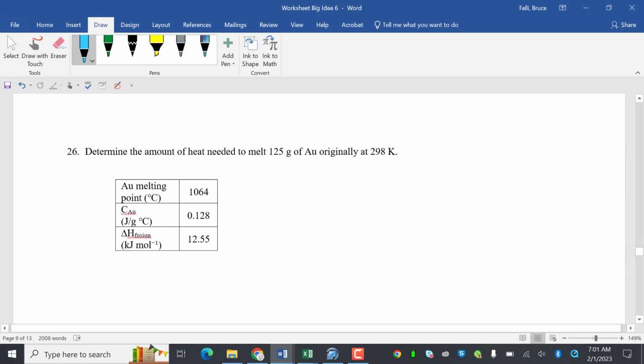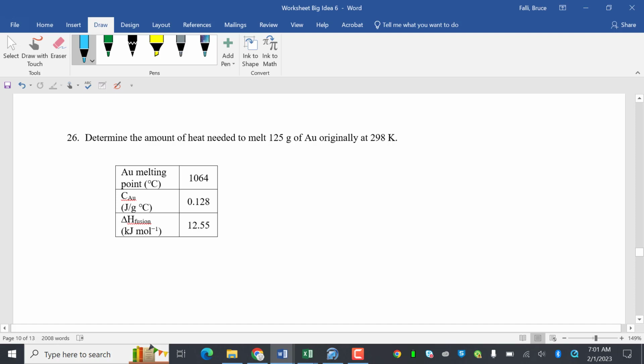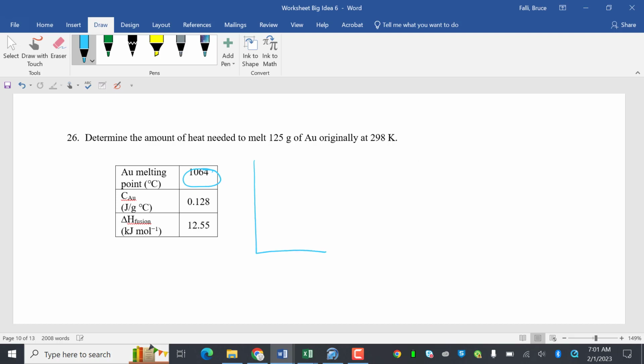All right. Determine the amount of heat needed to melt 125 grams of gold, originally at 298 K. So the melting point of gold is 1,064. That means I'm going to start with, so this is going to be 1064 is the melting point. We're going to assume it's a solid.